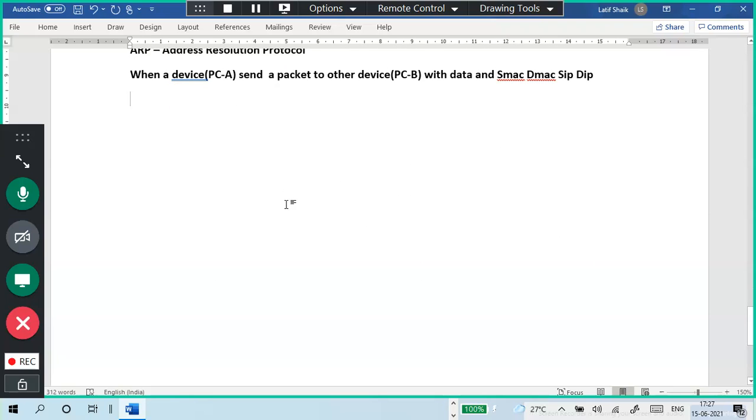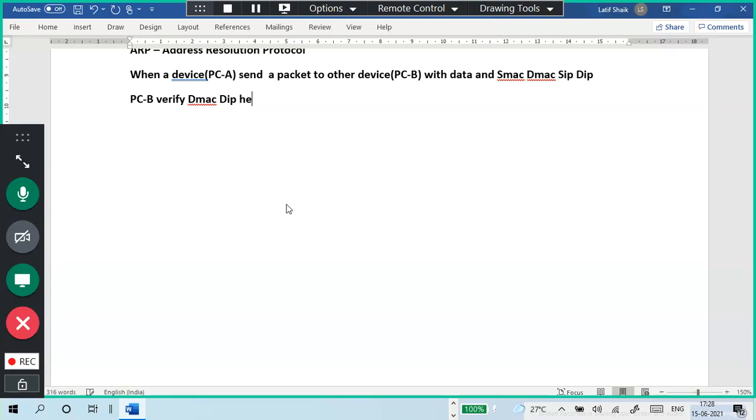When I send this packet, PC B verifies the destination MAC address and destination IP address. If both match, good. If IP matches, allowed. As you said, correct. If the MAC matches but the IP does not match, not good. So it verifies both the MAC address and the IP.